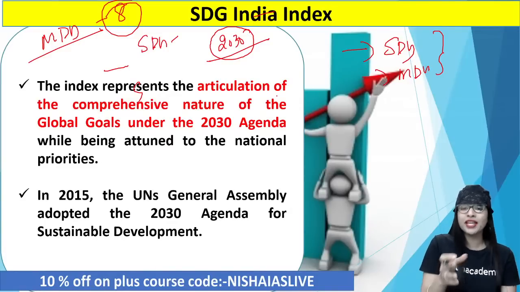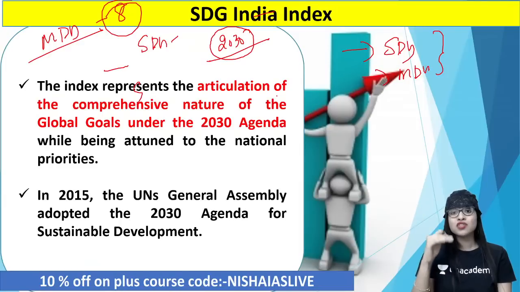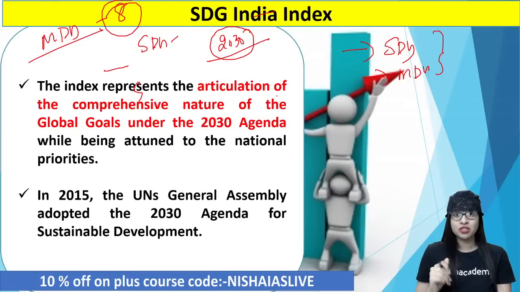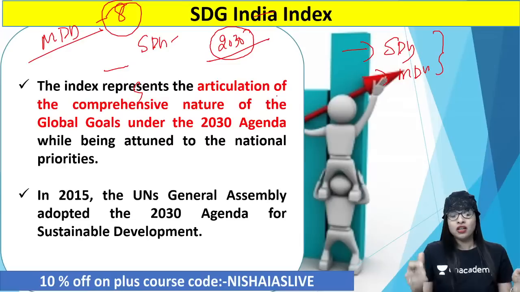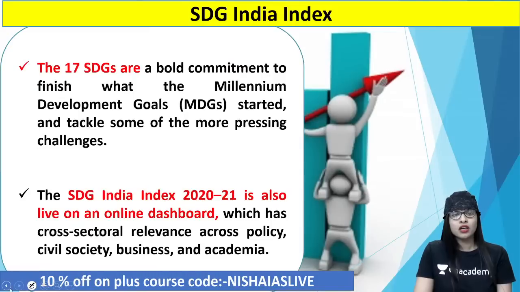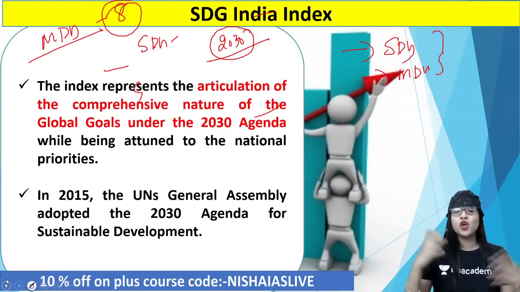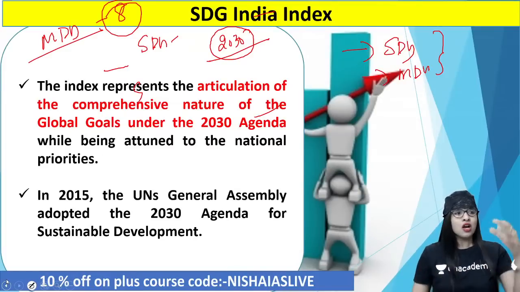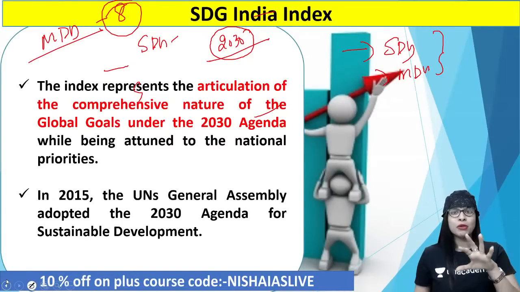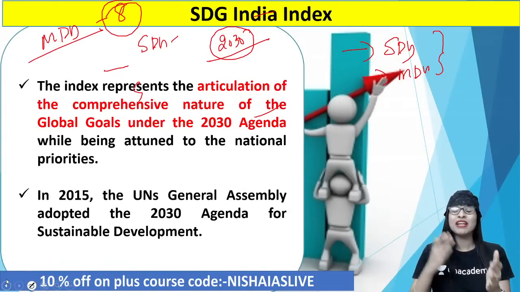Yeah, wonderful. That is true, because when you talk about the holistic thing, there is no specificity in achieving something. When you have specificity in achieving one particular objective, it makes a lot of sense. You can start working more, something like specialization or division, which will enable better focus. Simple thing: when I teach you, if I teach you all the indexes together, will you understand? No. Rather, if I teach you important economic indexes, then important polity indexes, important environmental indexes, it has a structure. So you will be able to understand that from this particular subject, these are the indexes or topics I should study for UPSC. So you have a systematic way of preparation also.